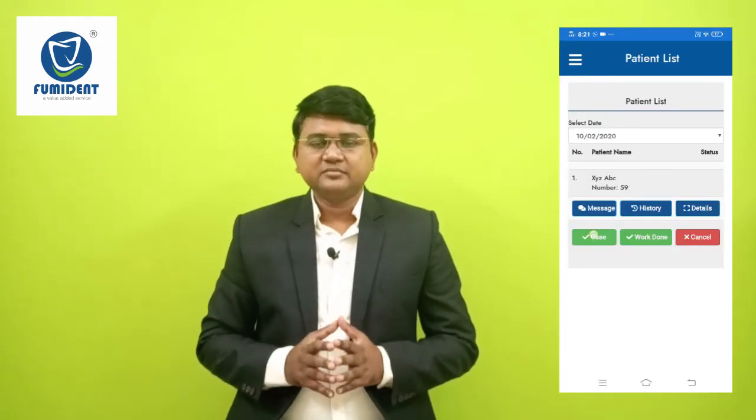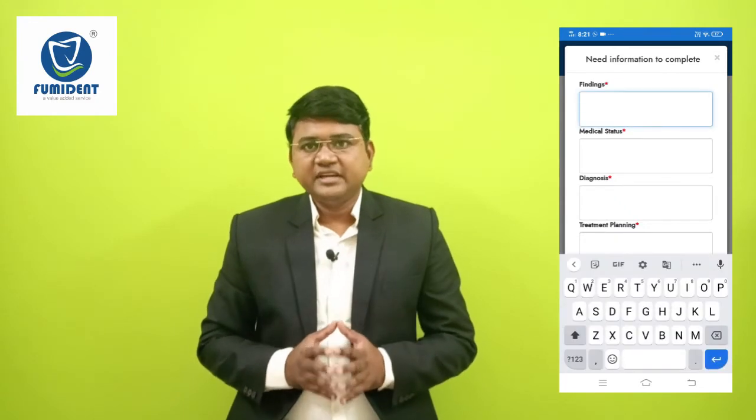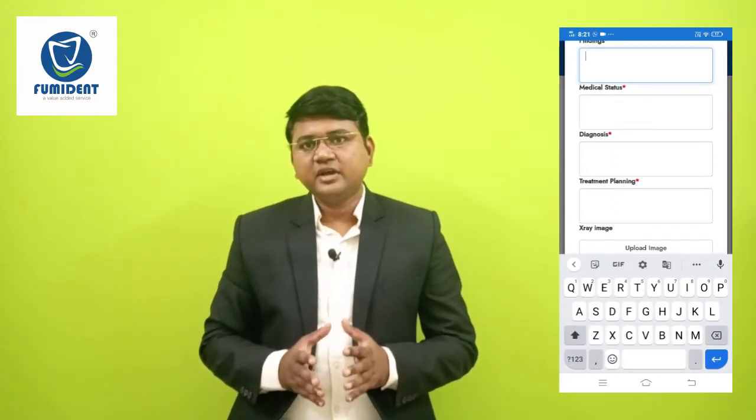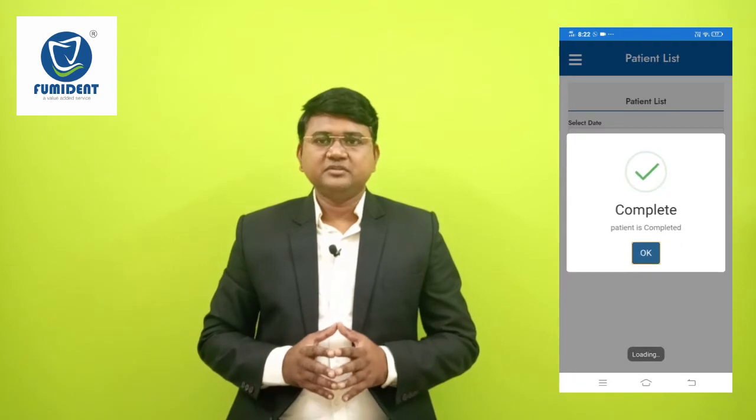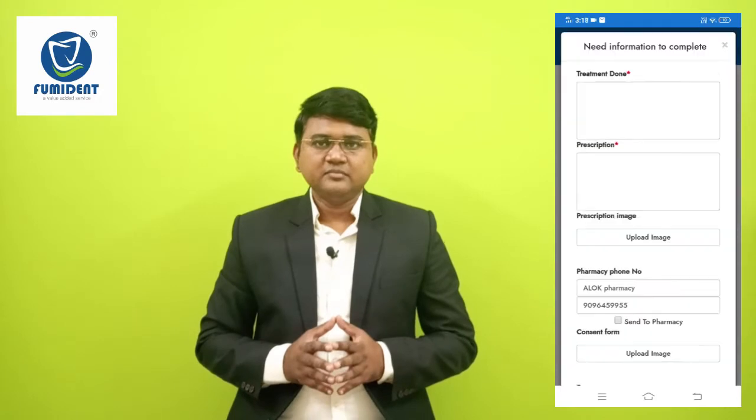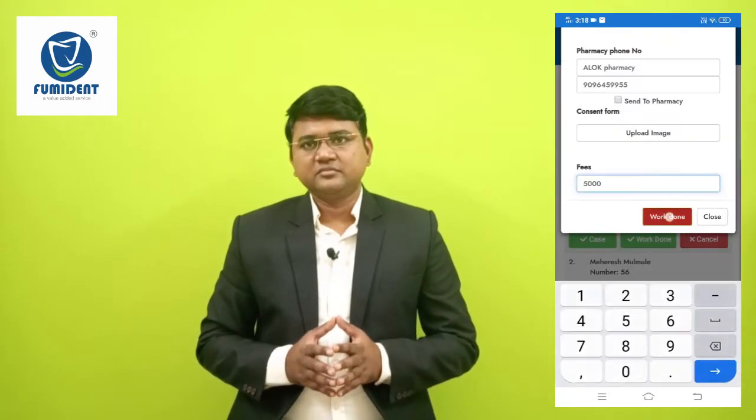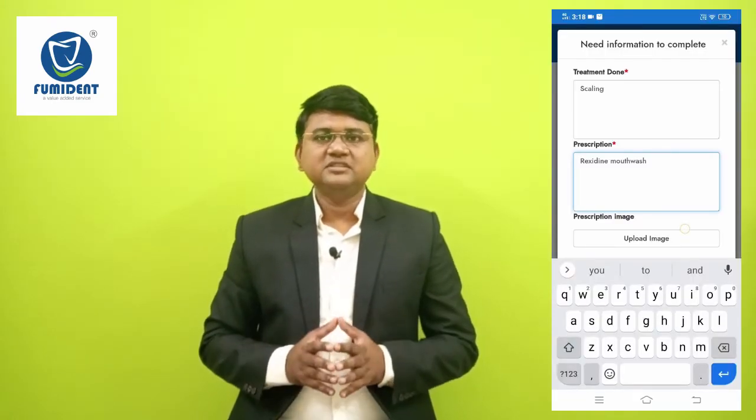Now to maintain the whole case, we have to click on case button. Just as we used to record patient case history in our college time, here you can record a case history of the patient, as well as you can upload IOPA of the patient and complete fees. Suppose you want to treat this patient today, so after treatment, you can click on work done, and here you can maintain whatever treatment you have done along with fees charged, as well as you can upload consent form and prescription form here.